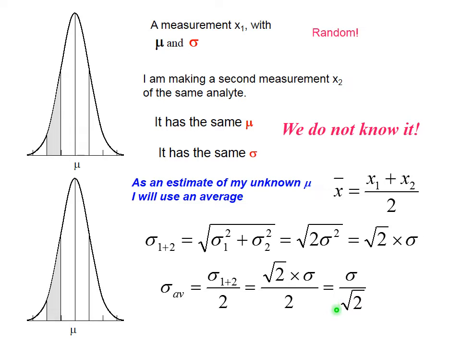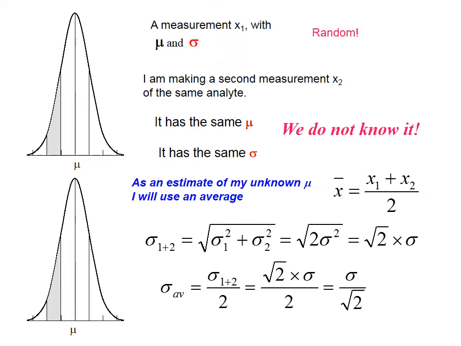Now, what's important? Square root of 2, of course, is a number that is larger than 1. So standard deviation of our average, of our estimate, is smaller number than standard deviation of just one measurement.